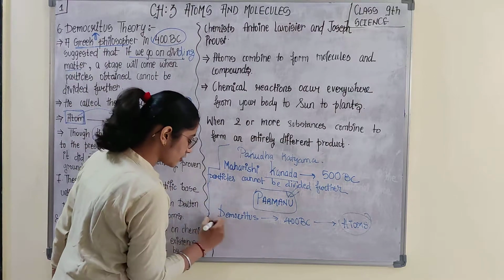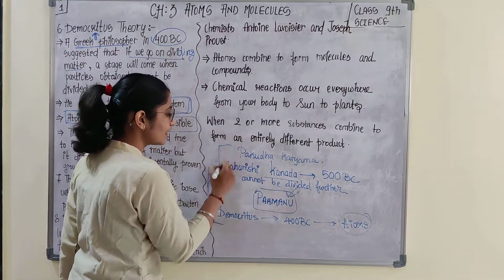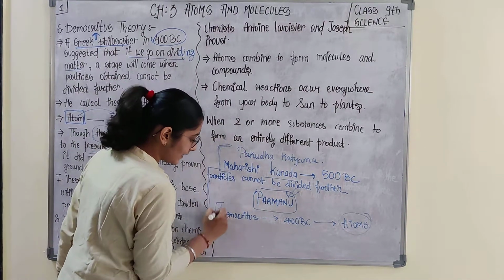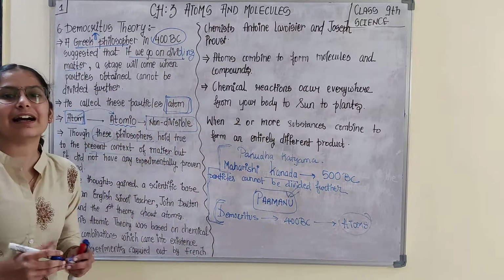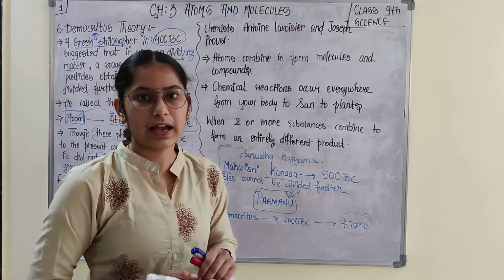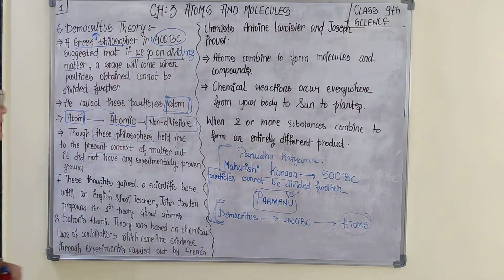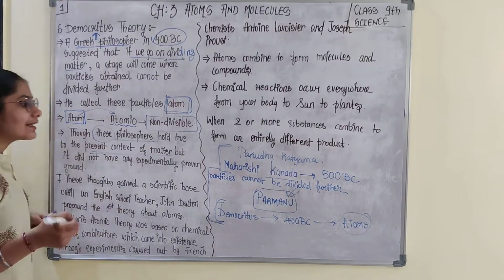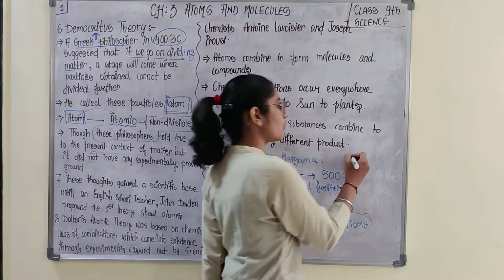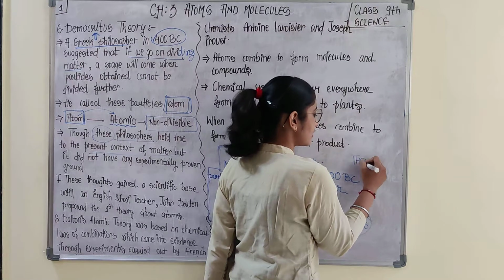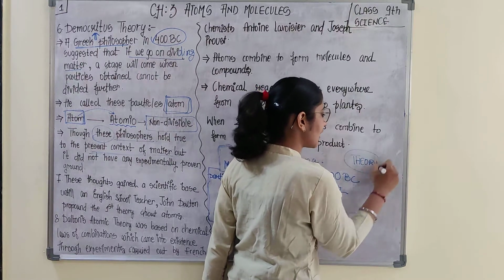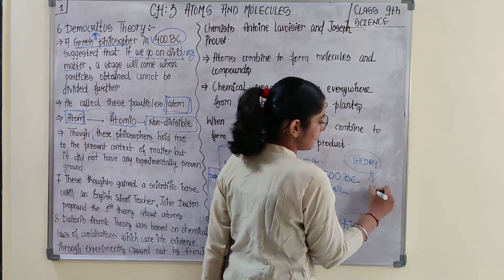These three philosophers, two Indian and one Greek, spoke about atoms, and they only gave philosophy, they only gave theory. So this is true regarding the present context of matter.